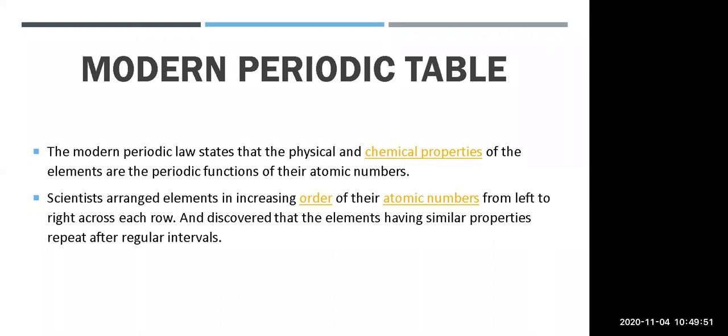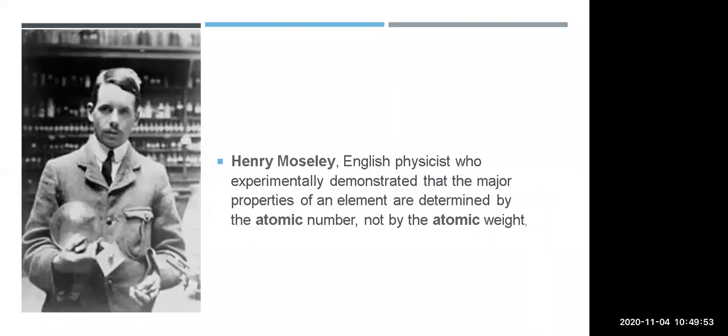In 1913 AD, the English scientist Henry Moseley demonstrated, with the help of experiments done using an X-ray tube, that the atomic number of an element corresponds to the positive charge on the nucleus, or the number of protons in the nucleus of the atom of that element.